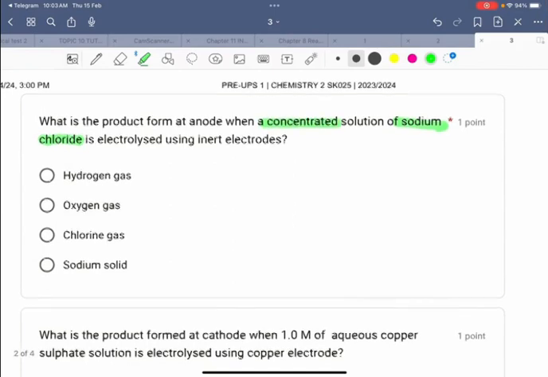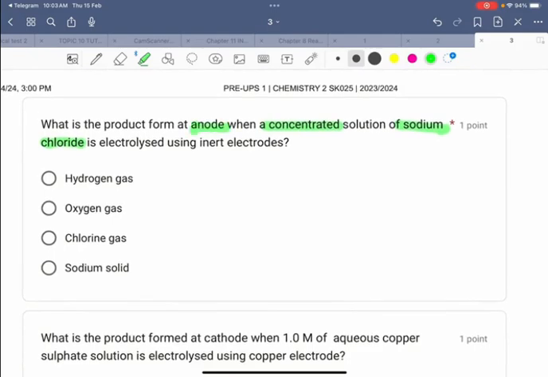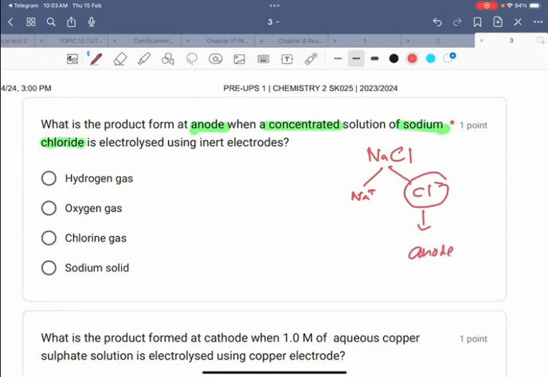At anode, we have sodium chloride, so Na plus and Cl minus. Cl minus will go to the anode because it is an anion. Since it's concentrated, the answer is chlorine gas.